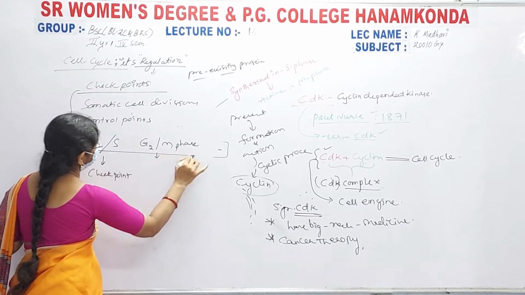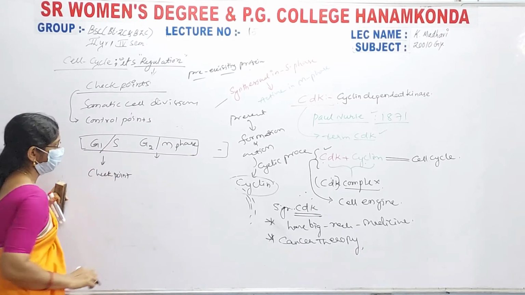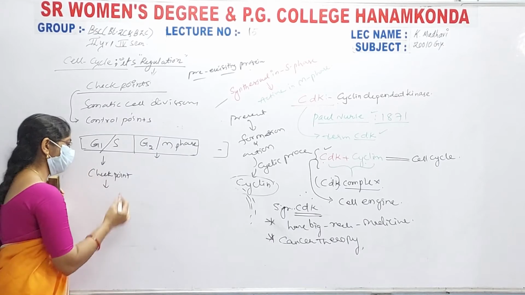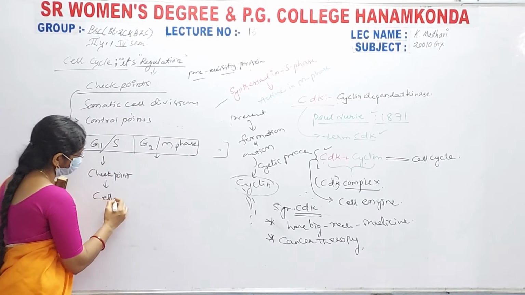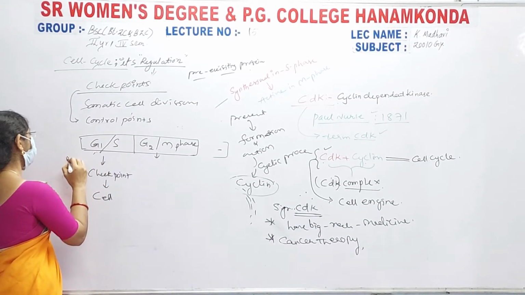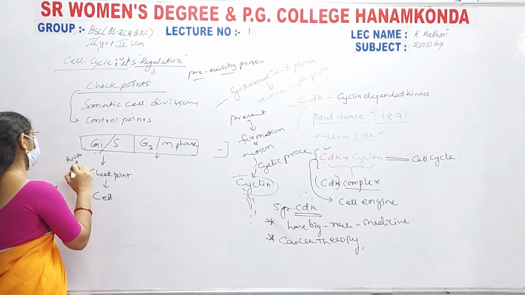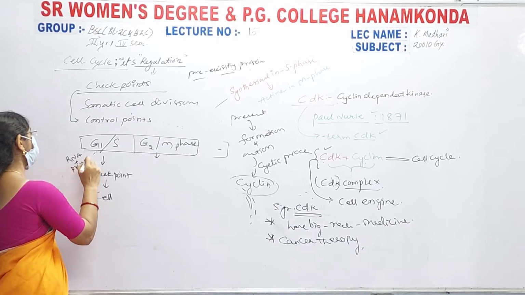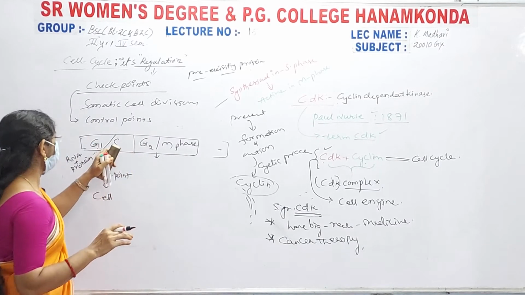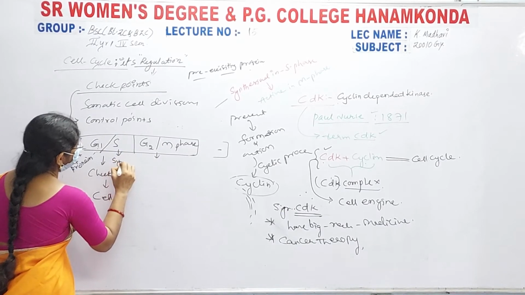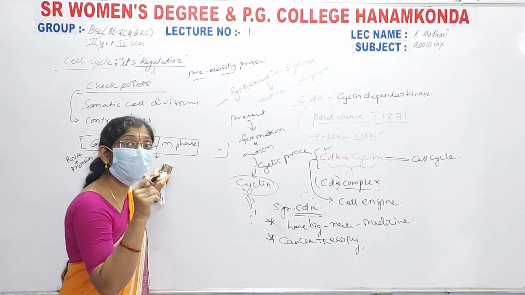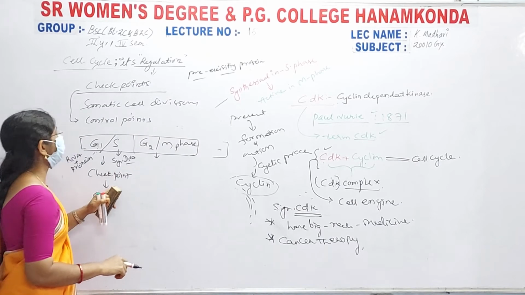What does it check? It checks and controls the cell division. In the G1 phase, protein and RNA are synthesized. No chromosomal division occurs there, but in the S phase the synthesis of DNA takes place. Whether the DNA is completely synthesized or not is checked only by these checkpoints.